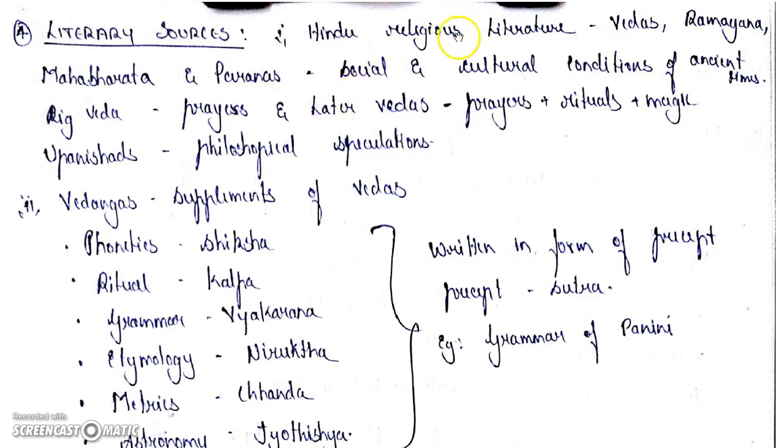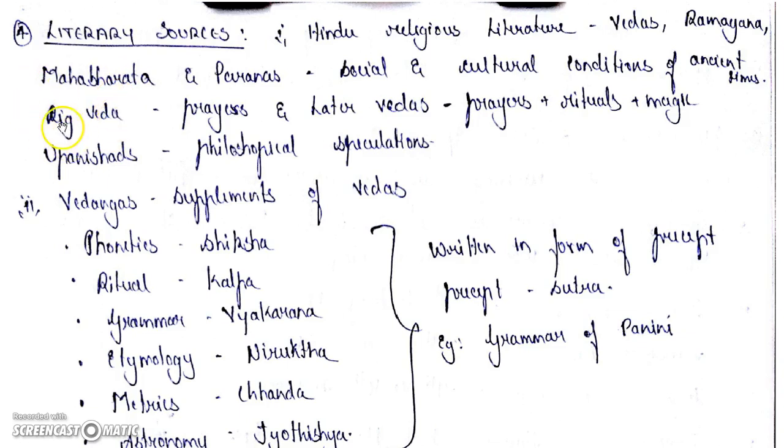So we know about the Hindu religious culture. In it we have the Vedas, Ramayana, Mahabharata and the Puranas, and these play a crucial role in knowing about the social and cultural conditions of the ancient times, right? There are many Vedas. The first and ancient Veda is the Rig Veda.